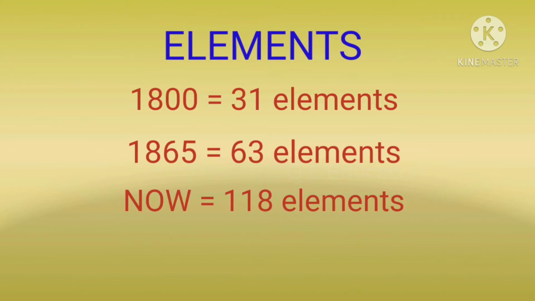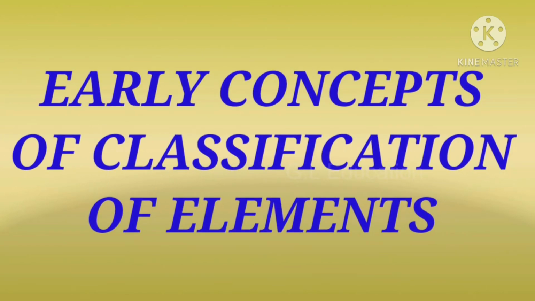As different elements were being discovered, scientists gathered more and more information about the properties of these elements. They found it difficult to organize all that was known about the elements. Some scientists tried to classify these elements. Let us discuss the concept of classification of elements proposed by various scientists. Early concepts of classification of elements.